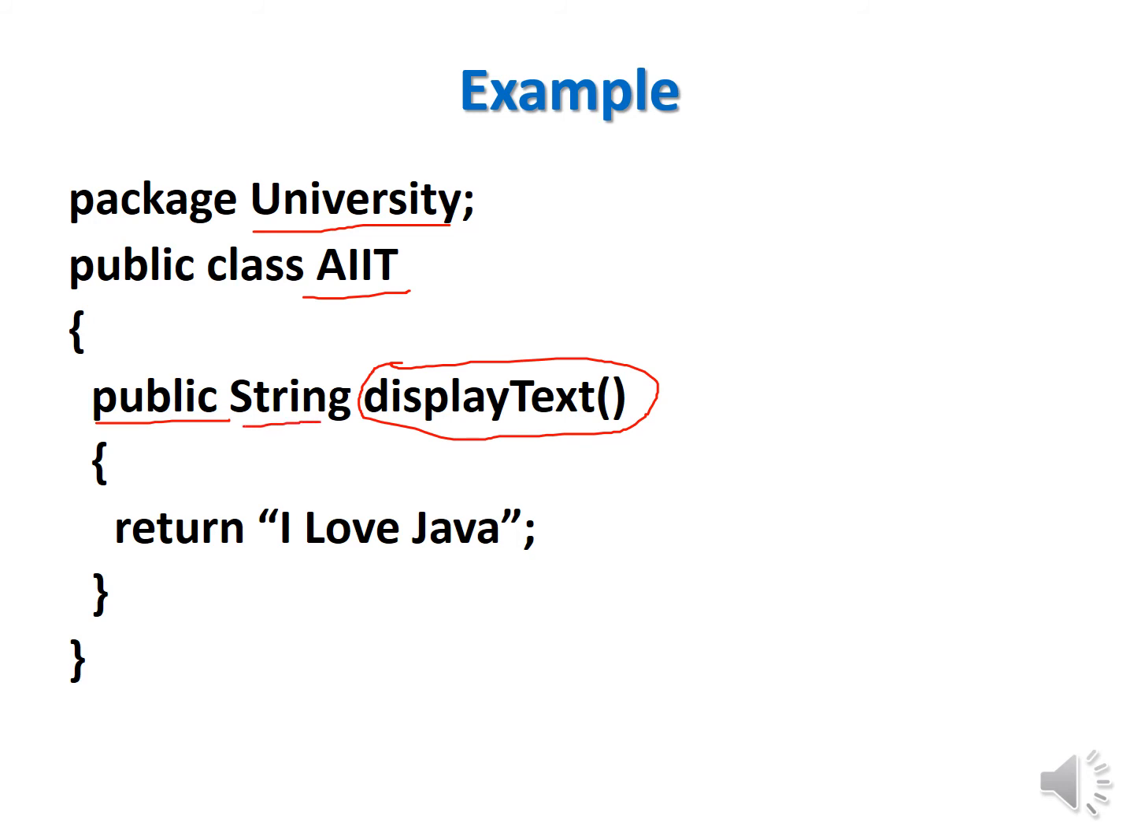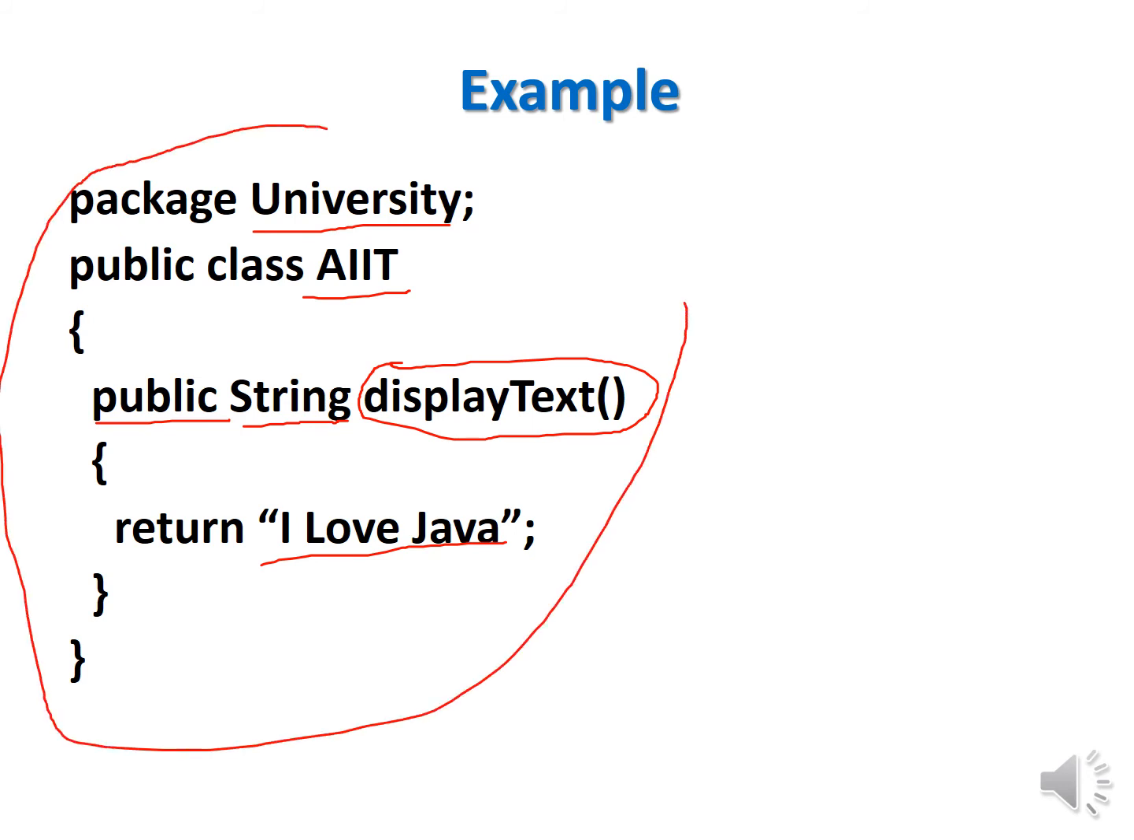It is a String. So please remember, string is an object in Java. That means displayText will return an object of the String class. That means if you run this program, it will return I love Java. Right? So now I have created my own package. So what is the name of the package? The name of the package is university, and within that package there is only one class, that is AIIT, and within AIIT there is one method that is displayText, and if you run displayText it will return I love Java.